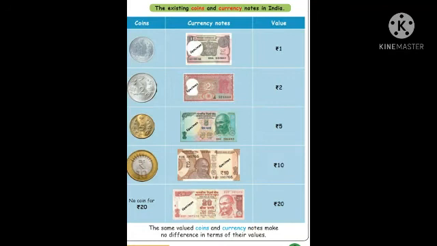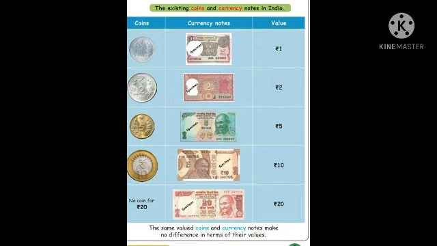And the currency starts from 1 rupee to 2000. The same valued coins and currency notes make no difference in terms of their values. Both are the same value. Only this is a coin and this is currency.